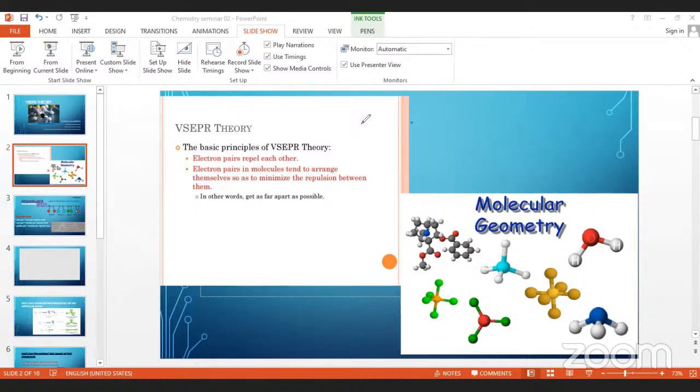the main objective of representing a Lewis structure of a molecule or an ion is to represent the number of valence electrons, how the valence electrons are arranged around the central atom or among the atoms inside the molecule or the ion. For example, we'll take an example like ammonia, NH3.